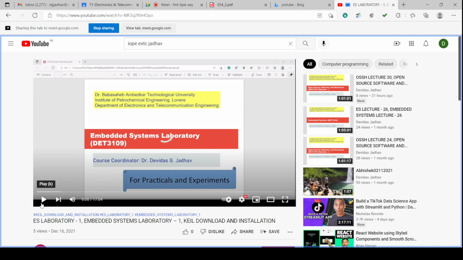But meanwhile, if we are not having that programmer hardware or the 8051 PCB and microcontroller, then we can use this Keil software to write the program and execute it and simulate it, and after simulation we can go for its output observation.